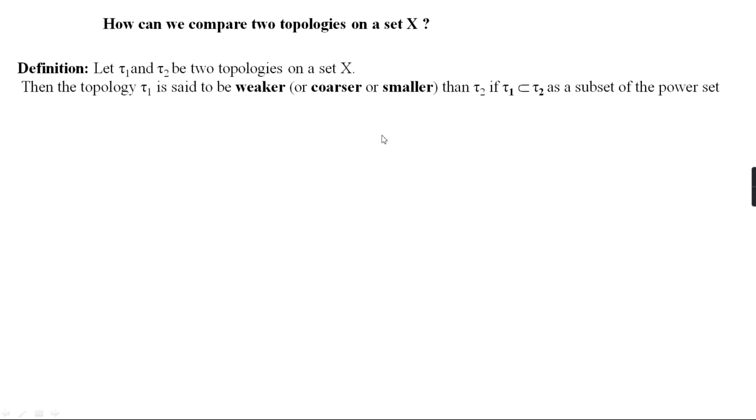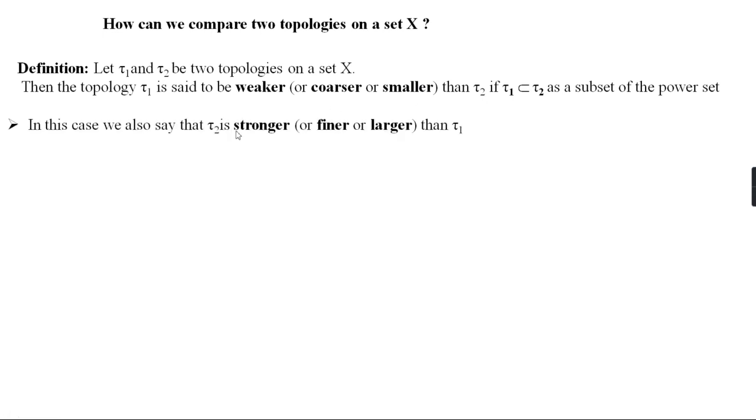We know that a topology is a family of subsets of X. If τ1 is contained in τ2, that is, τ1 is a subfamily of τ2, then we can say that τ1 is weaker than τ2. In other words, another name is τ1 is coarser than τ2. Again, another name, τ1 is smaller than τ2.